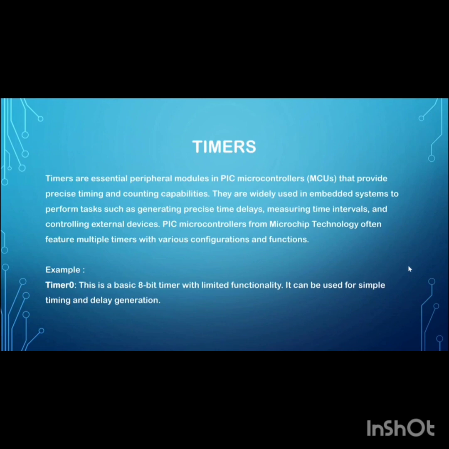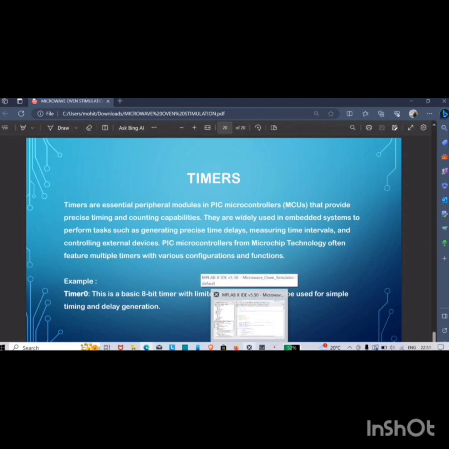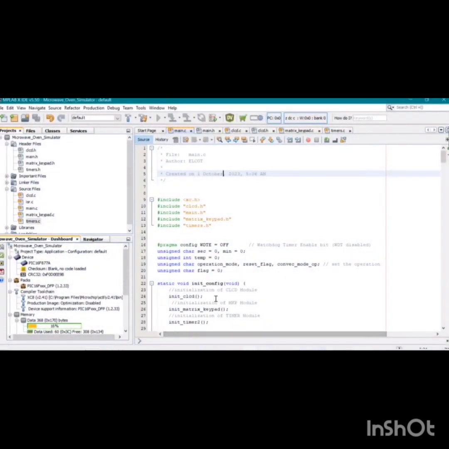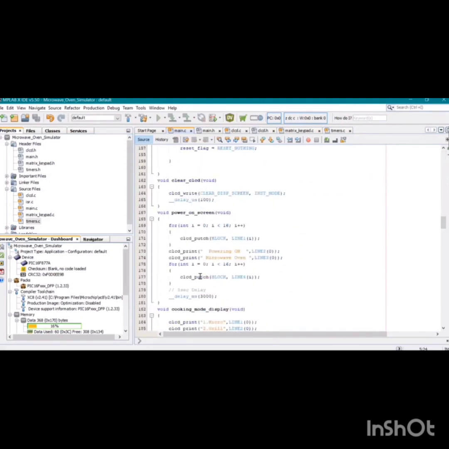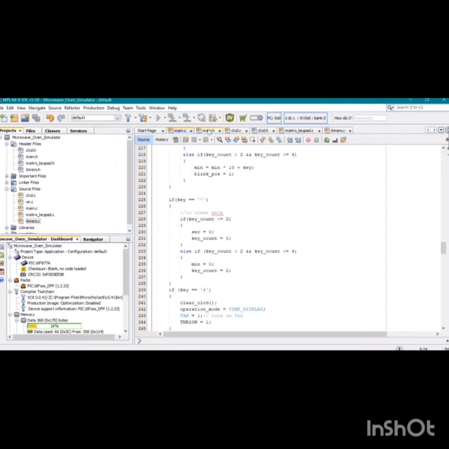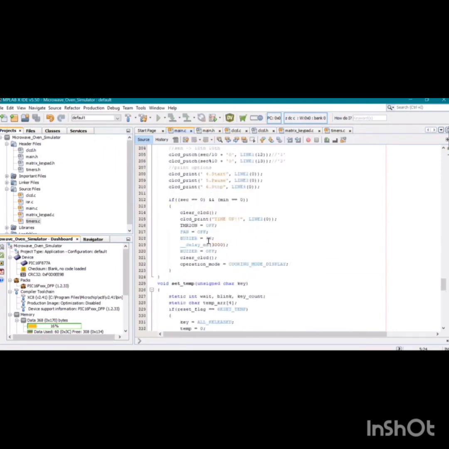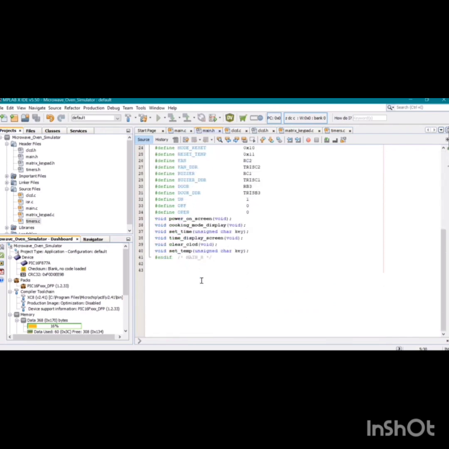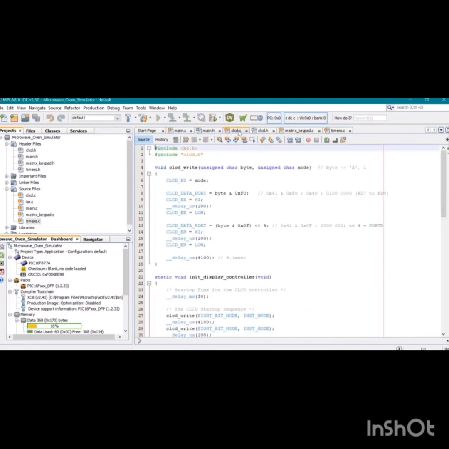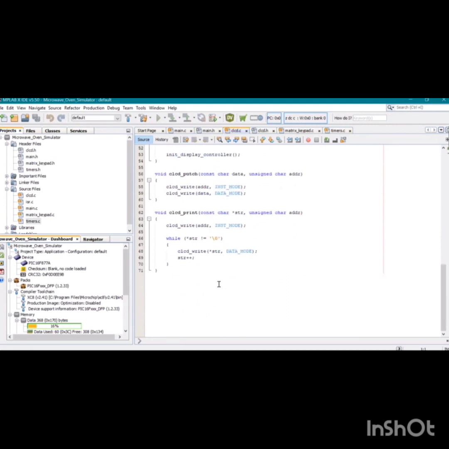So now we will open the MPLAB IDE compiler. Here we can see the program main.c, which looks like this. Next we will see the main.h file. Next, clcd.c.